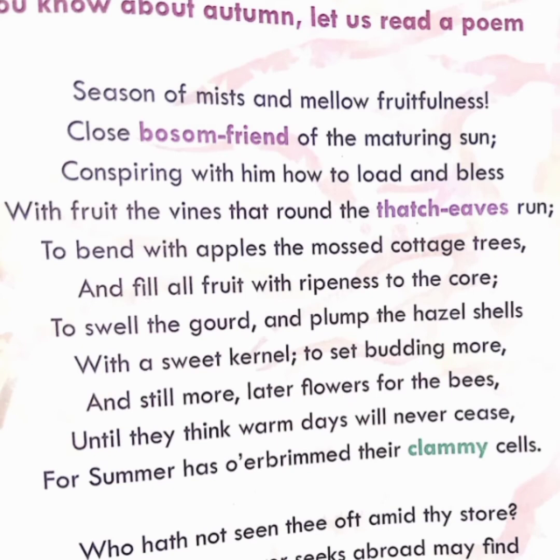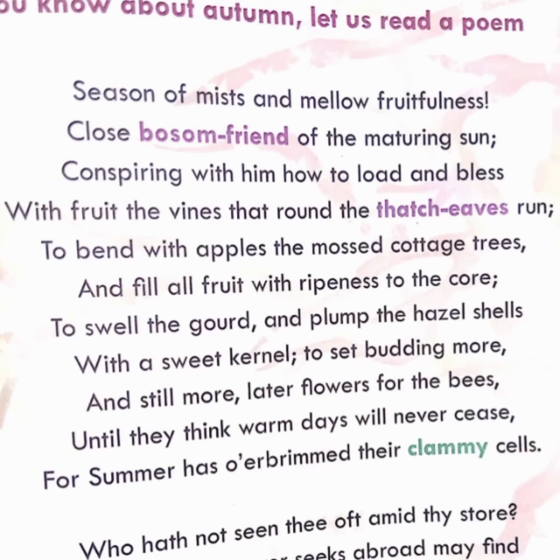So all these fruits are ripened to their core with the sweet kernel inside, which is said to produce even more and more. From the seed or center of a fruit, you can always grow more and more fruits. So that's why the poet said to set budding more, means to produce more and more, and still more later flowers for the bees. Later on, it will produce flowers for the bees to pollinate until they think warm days will never cease.